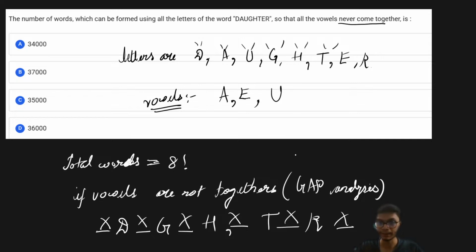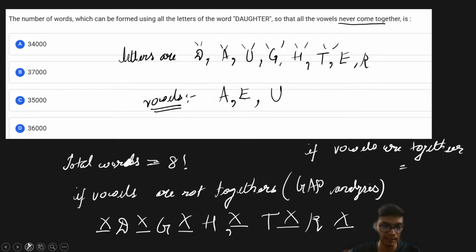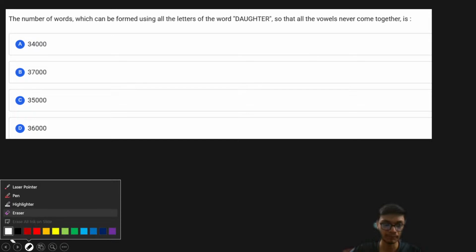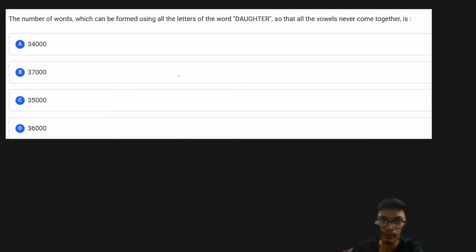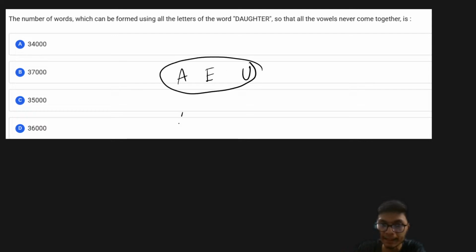If the vowels are together, I will tie these vowels, that is A, E, U, into a bundle, and the other letters are D, G, H, T, and R. I will treat the bundle as one quantity and the others as 5 quantities.